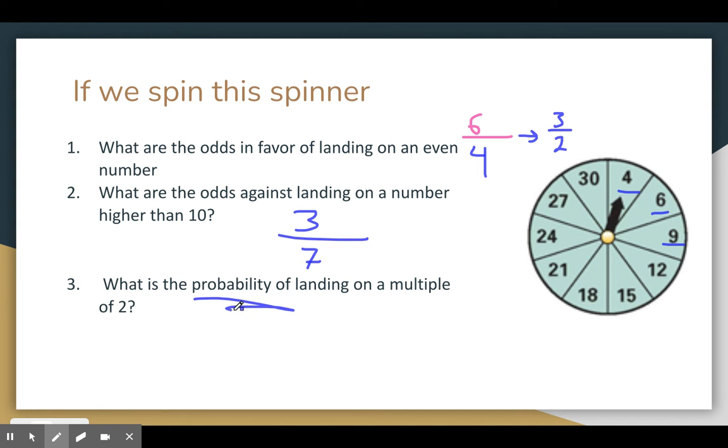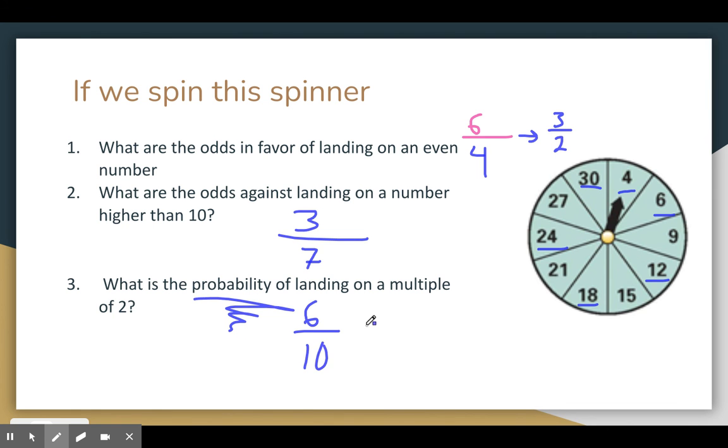Now, what is the probability of landing on a multiple of 2? Which ones can be divided by 2? This one, we want favorable over total because it's probability and not odds. So we've got to go through and pick the numbers that can be divided by 2. That can, cannot, yes, no, yes, no, yes, no, yes. So 1, 2, 3, 4, 5, 6. There are 6 numbers that can be divided by 2 over, since it's probability, the total, which is 1, 2, 3, 4, 5, 6, 7, 8, 9, 10.